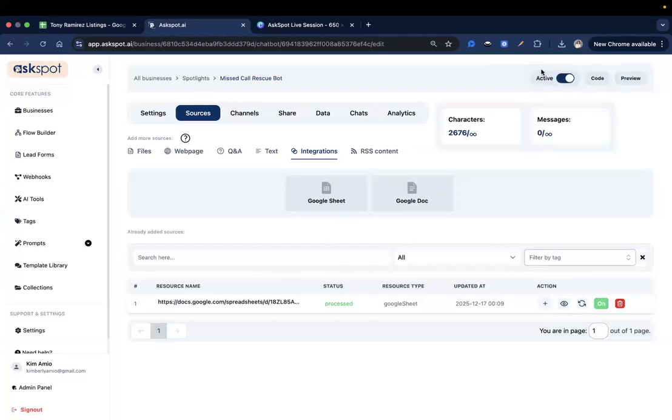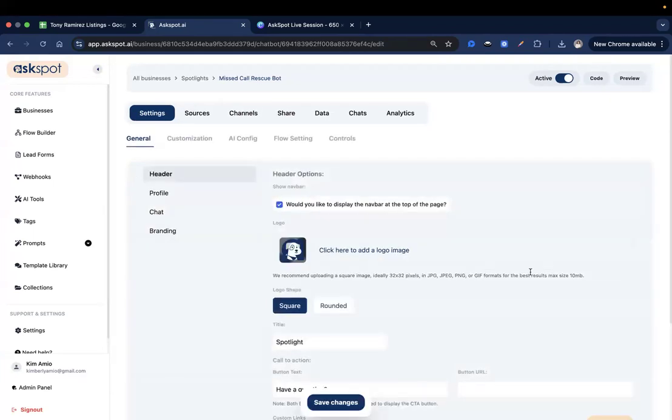to its knowledge base. So on just another note, guys, every time you add a source, you'll see the characters pull up in here. So this is how many characters the AI was able to digest from the added sources in here. Okay. So next, let's go now to our settings.